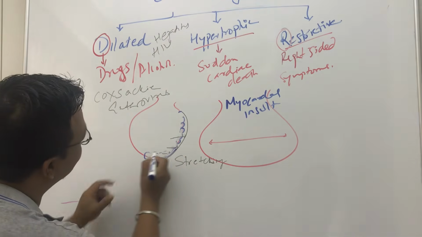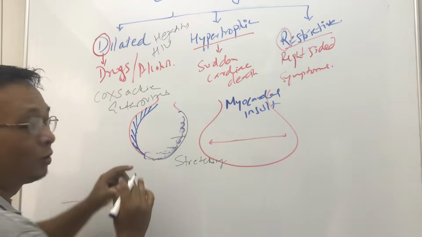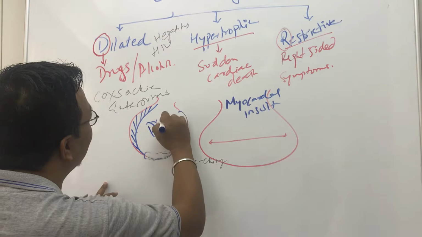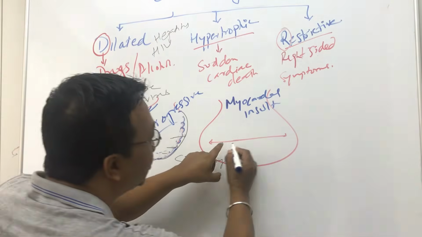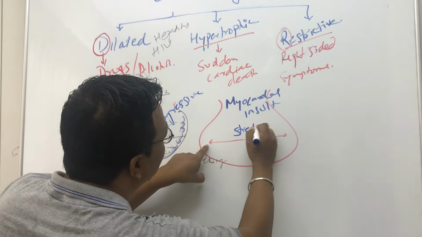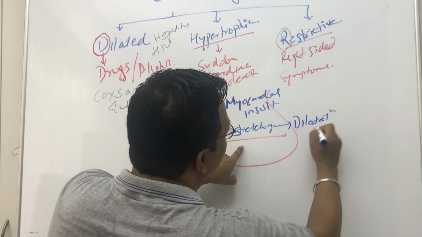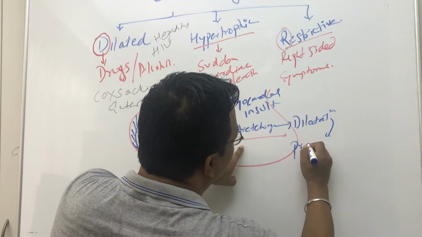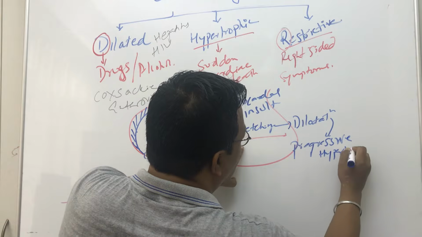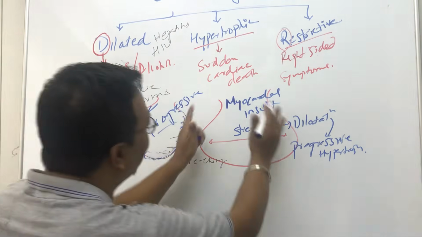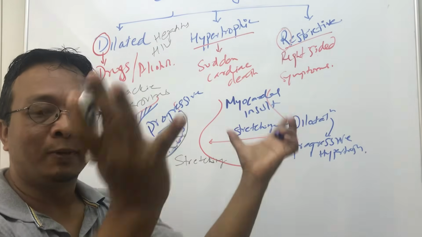Is it only stretching? No. When there is stretching here, there will be compensatory hypertrophy. But this goes very slowly. This is progressive. So when there is dilated cardiomyopathy, we say there is stretching, as a result there is dilatation, and then progressive hypertrophy. It's not that there is no hypertrophy, there is progressive hypertrophy. It means the whole ventricular chambers become roomy and very, very big.